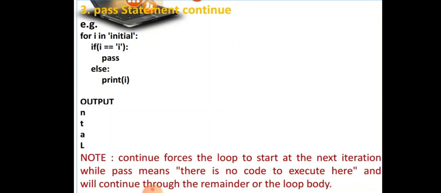Continue forces the loop to start at the next iteration, while pass means there is no code to execute here and will continue through the remainder of the loop body. So this is how we can use pass statements in our programs.